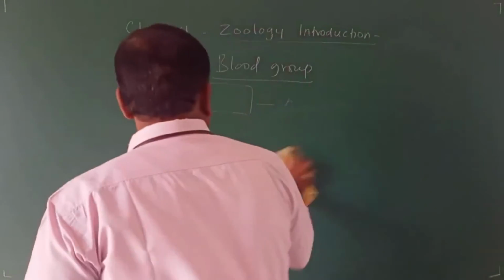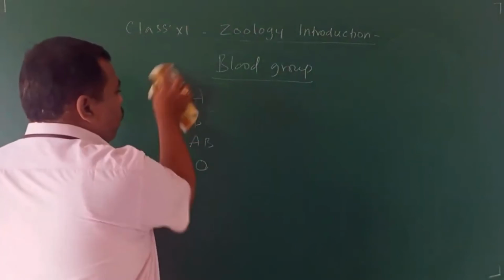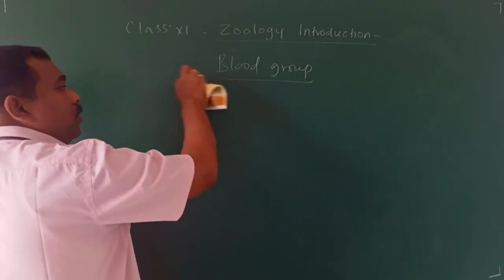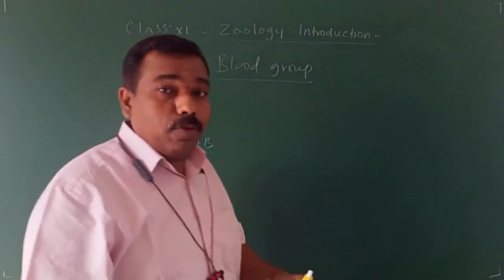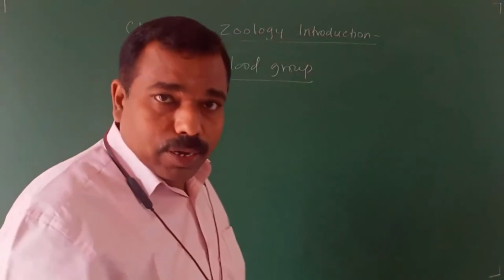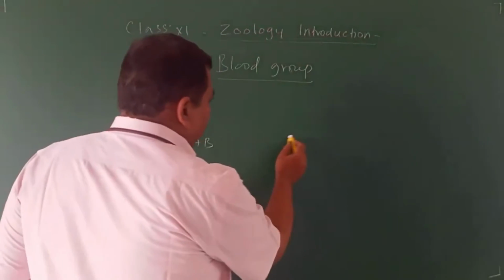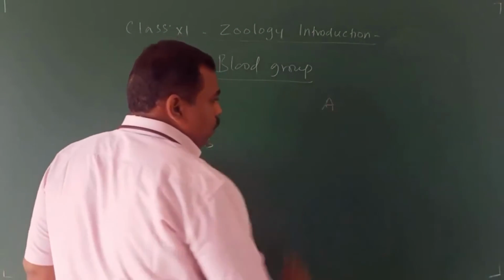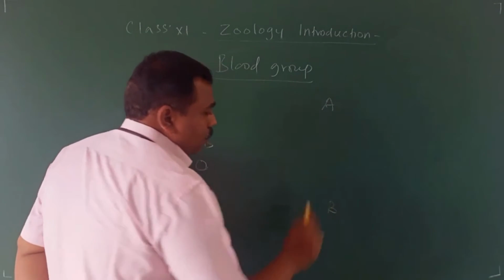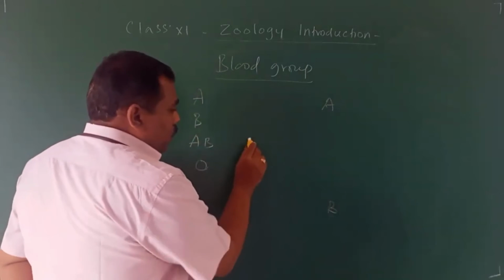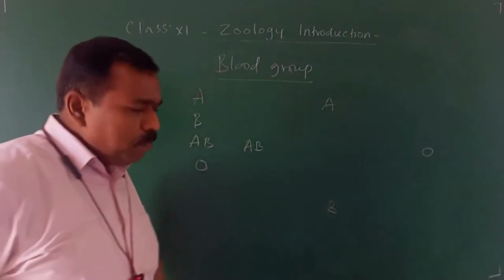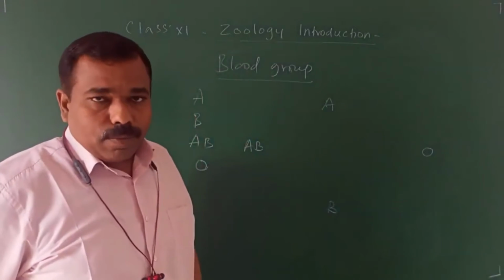One trick. See, these are the 4 blood groups. Whatever the person, we cannot give any blood group to any one person. The person will die immediately. That you agree, right? Here I am writing A blood group person, here B, here AB, here O. It is a very simple technique.